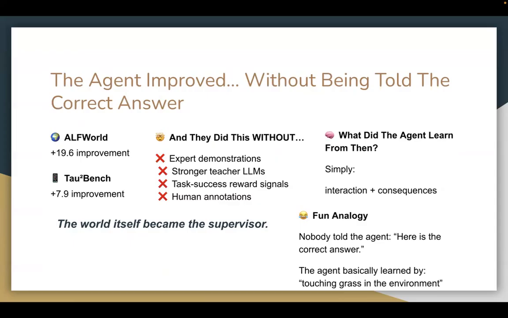So basically, they show that they can achieve a 19 points improvement in terms of reward and 7.9 points improvement for the Tau2 bench after combining RWML with the real world rewards like the policy stuff. And they did this without expert demonstrations, no stronger teacher LLMs, and there's no task success reward signals. They only do it after they train using the world model, and there's no human annotations. So the world itself becomes the supervisor. And the agent just learns from interaction plus consequences. And nobody tells the agent, here's the correct answer. The agent basically learned by touching grass in the environment.